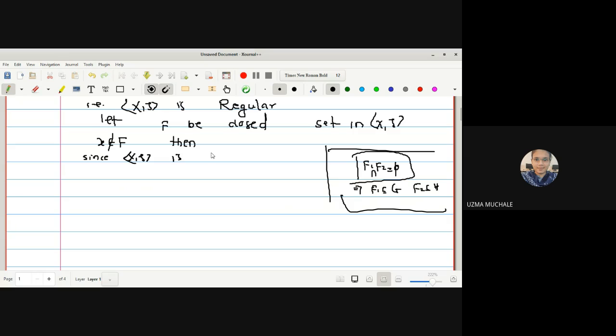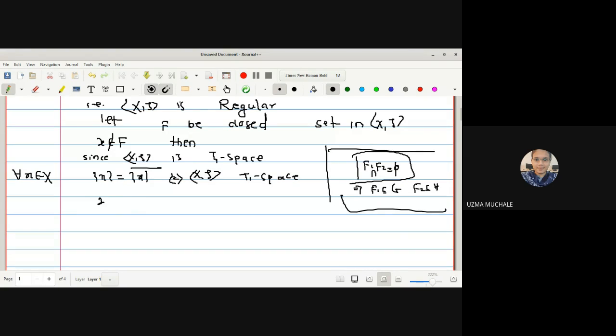X2 is a T1 space. And what is a characteristic property of a T1 space? Every singleton set is a closed set, and this is true for all elements of capital X, if and only if. What was the characteristic property? X2 is a T1 space if and only if all the singleton sets are closed sets.